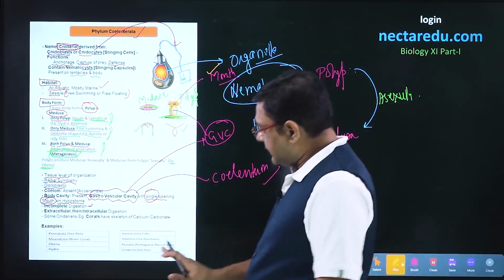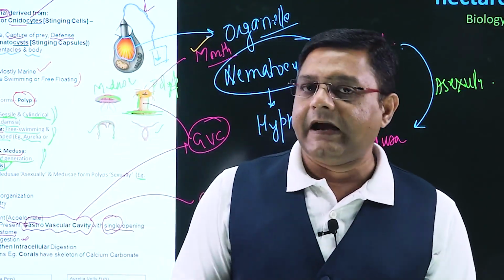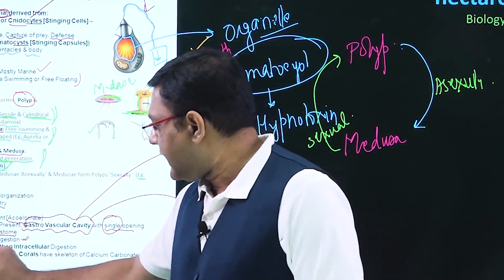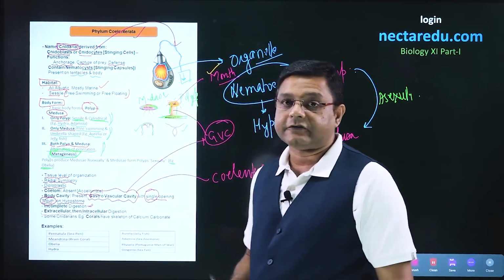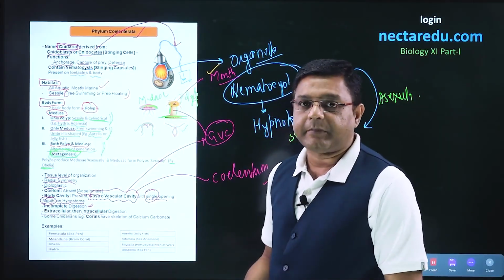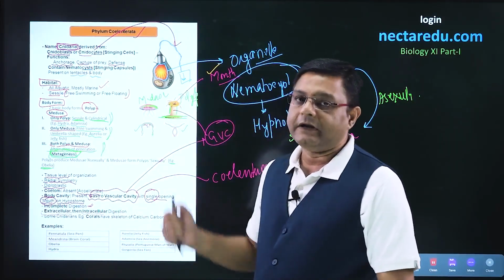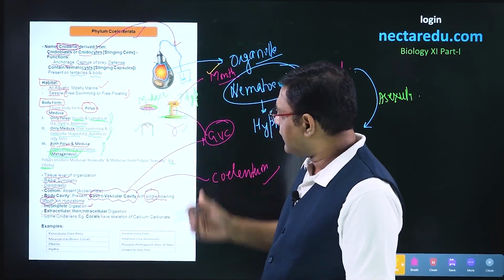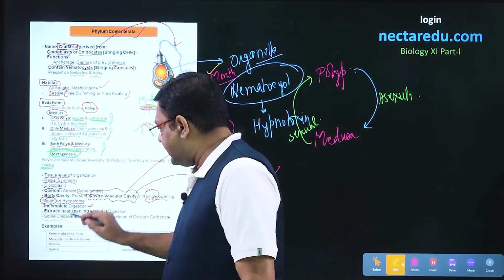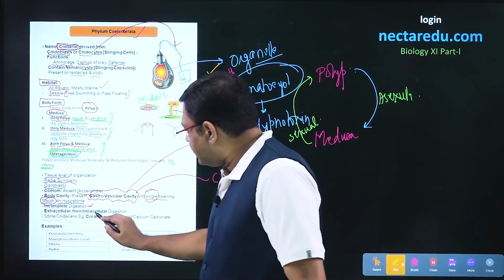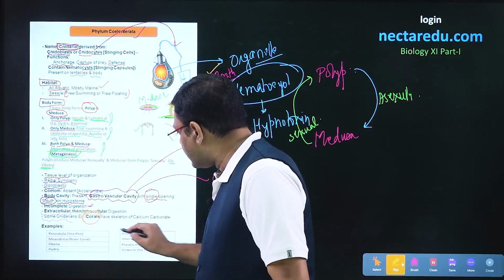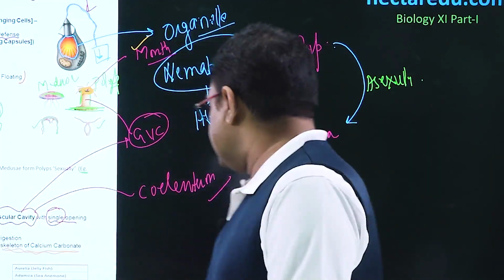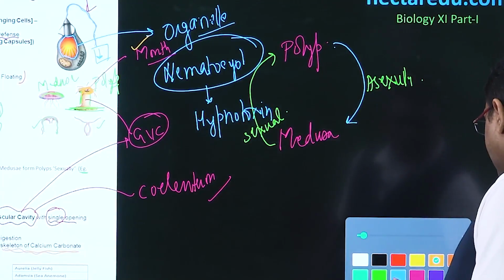Now talking of the type of digestion. In Porifera, we had seen that it was just intracellular digestion, but in this case, it is both extracellular and intracellular digestion, and always extracellular happens earlier and intracellular happens later. After this, talking of the skeleton. In the case of Coelenterata, some coelenterates have a skeleton, and those coelenterates are the corals that have a skeleton of calcium carbonate.